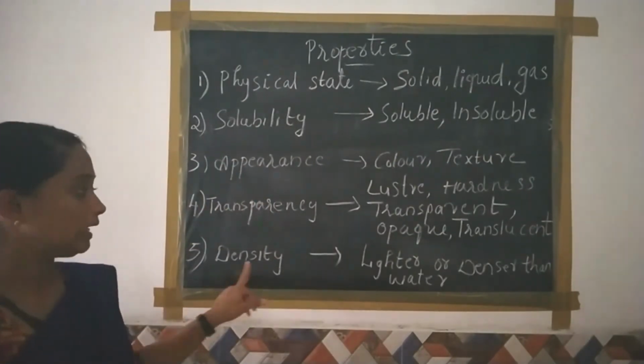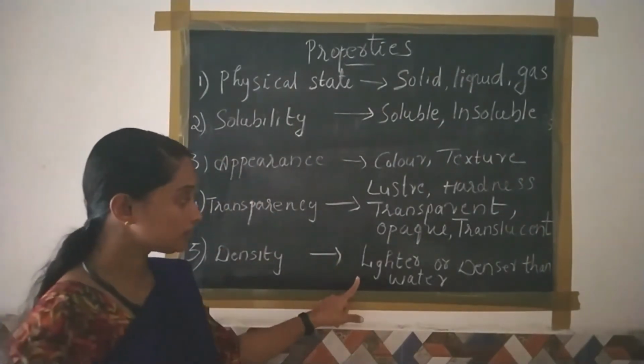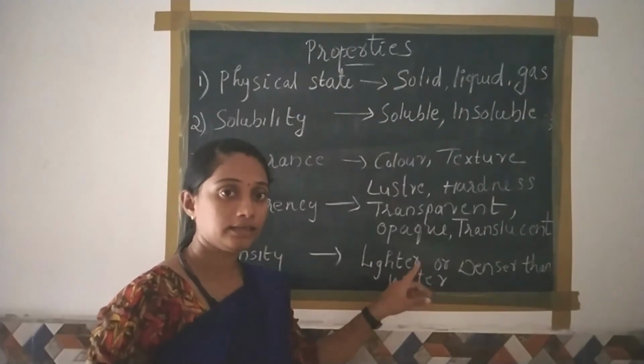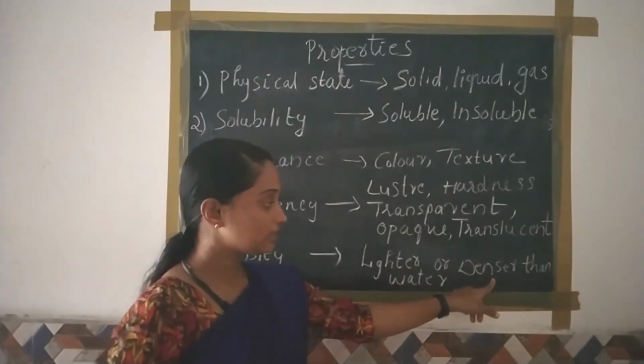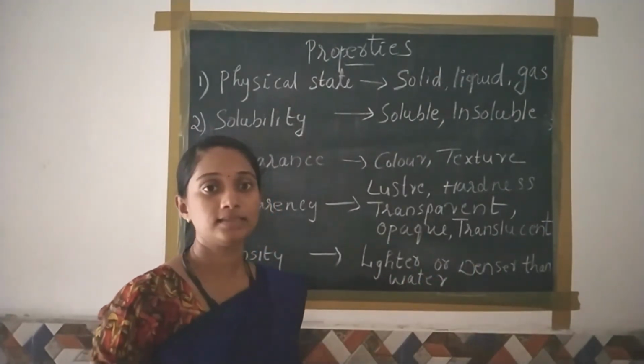And the last one, density. Which substances are lighter than water? They float on the water. And which materials are denser than water? They sink into the water.